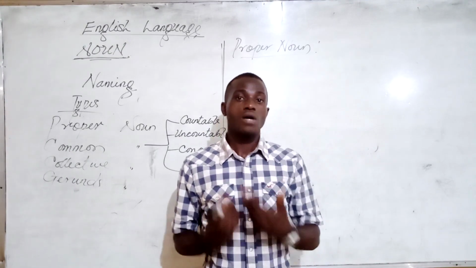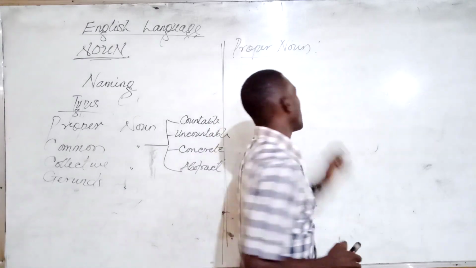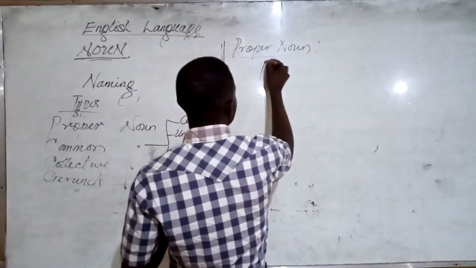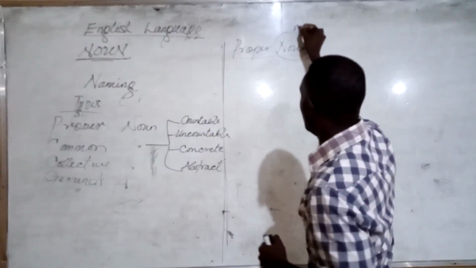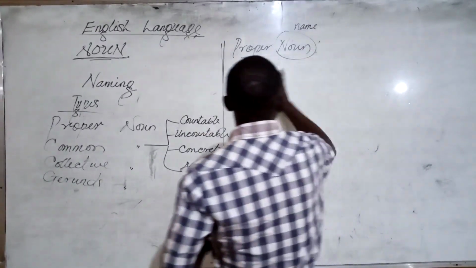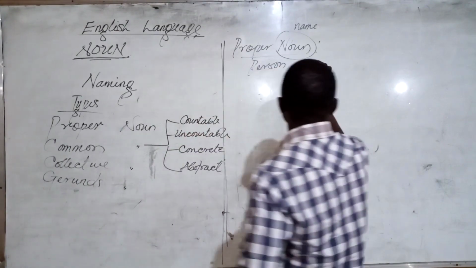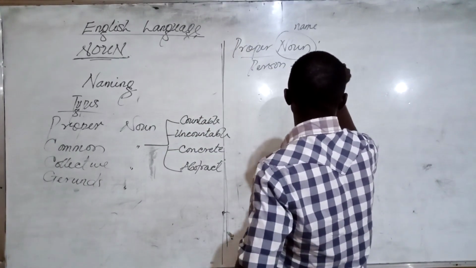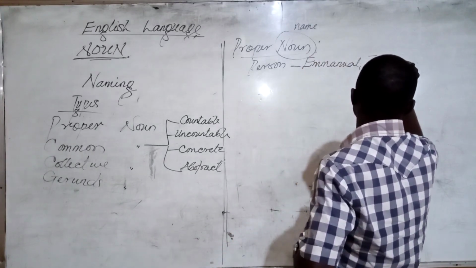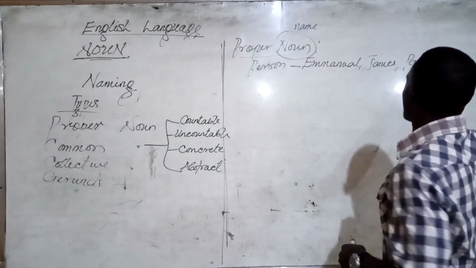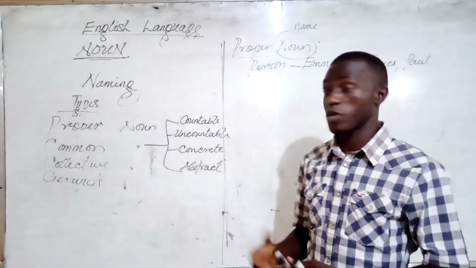So for example, my name is Emmanuel, that is my proper noun. Now, so it is a name of a person. So basically, noun actually means name. Alright? So it is my name as a person. It's the name of persons. So Emmanuel, for example, James, Paul. Alright? Those are proper nouns because they are names of persons.